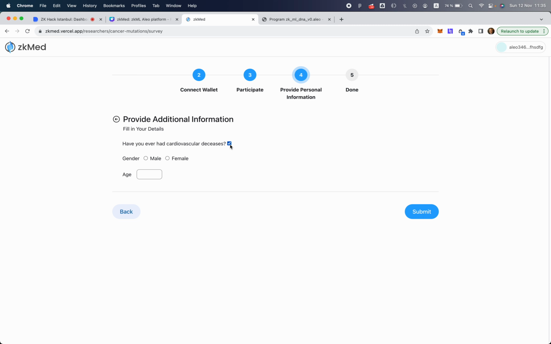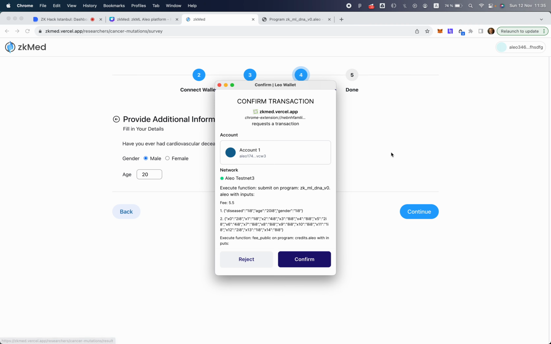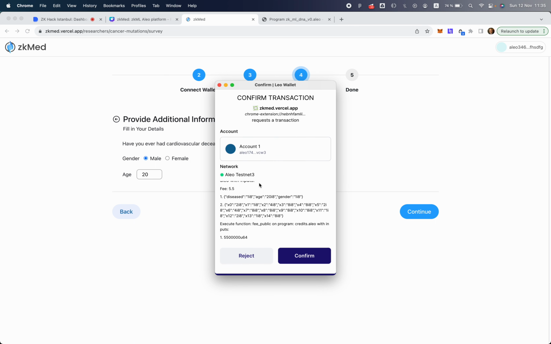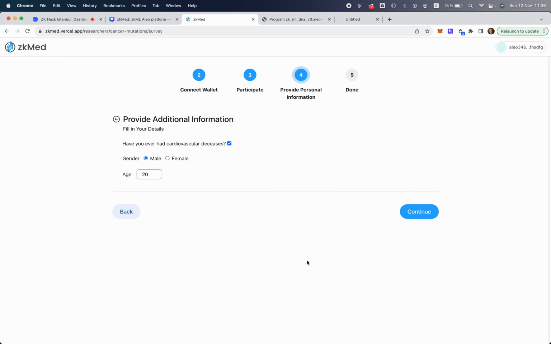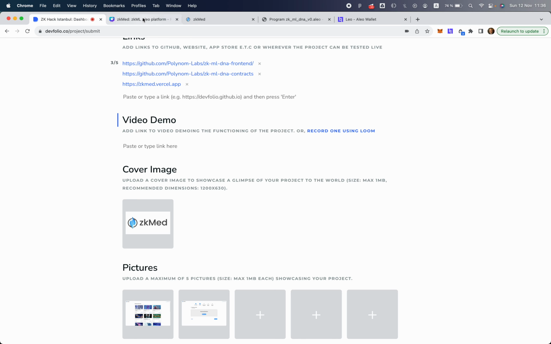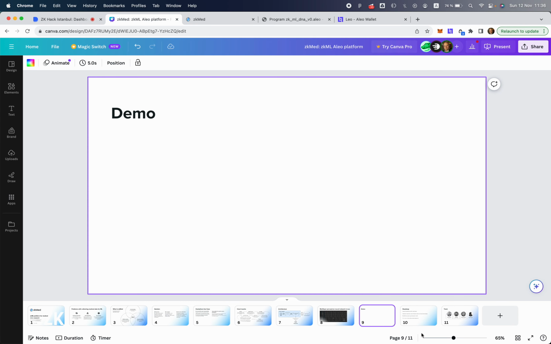Here is a sample of how a questionnaire for the user might look: whether I had any diseases, what's my gender, and what's my age. After that I hit the submit button, and here is a Leo wallet transaction that runs the transition. Okay, so this might take some time, so I guess we won't wait until completion. And that's more or less it.